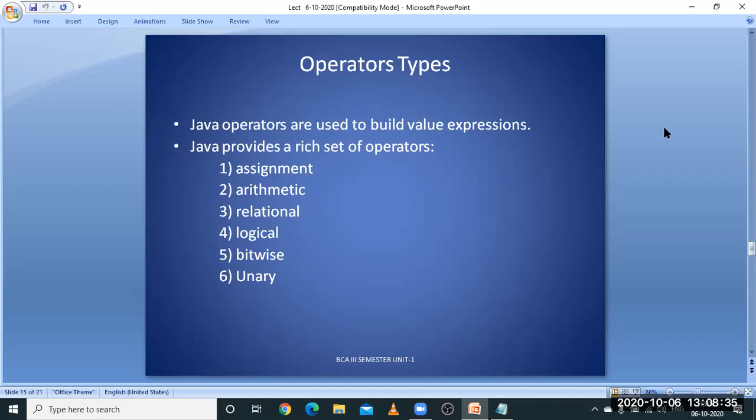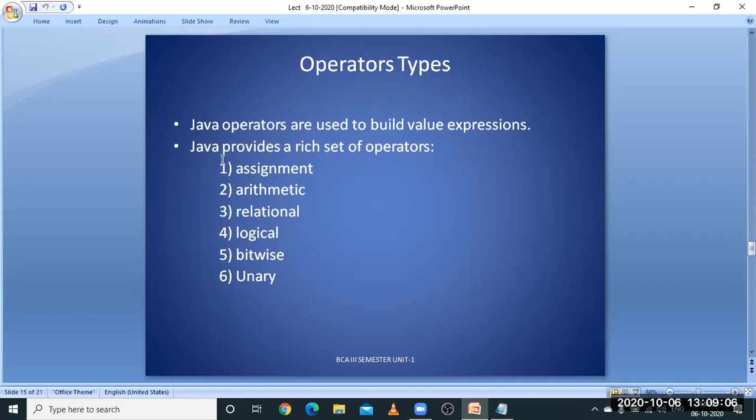So based on variables, what are we supposed to do? We are trying to operate on them. Variables are supposed to be operated on, and the things through which we operate are operators. Operators are responsible for operating between different types of variables. Java operators are used in building different types of expressions. Expressions are nothing but a combination of operands and operators.